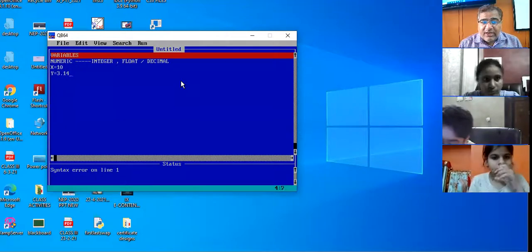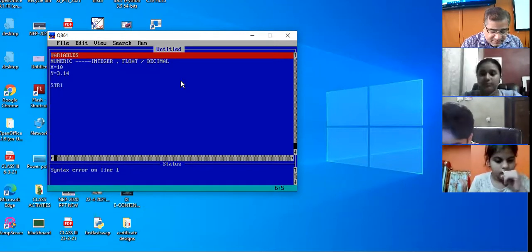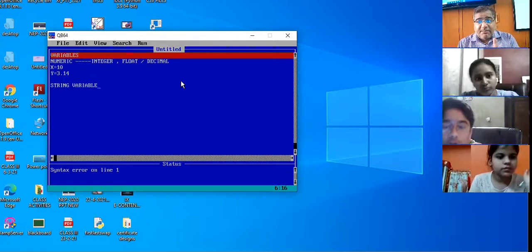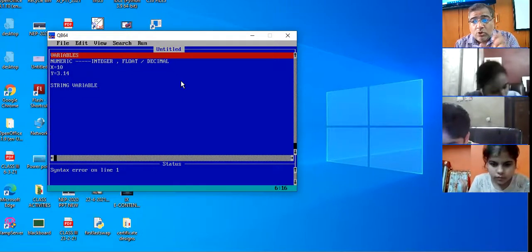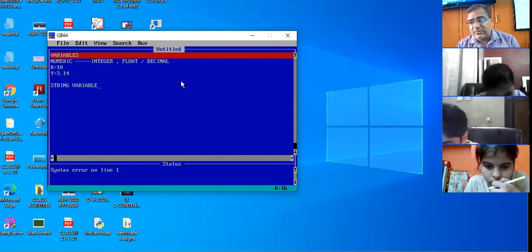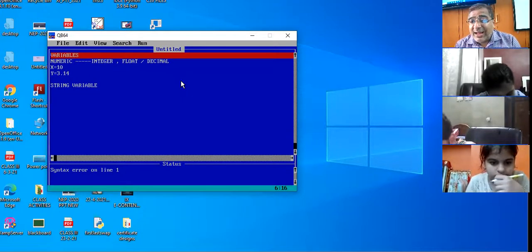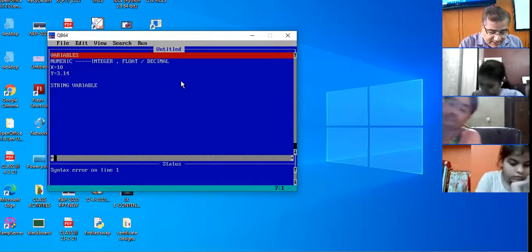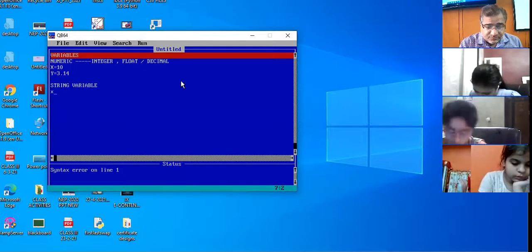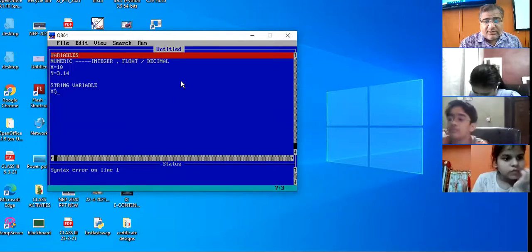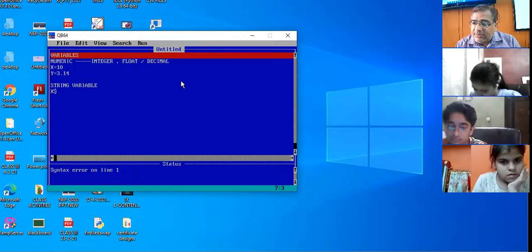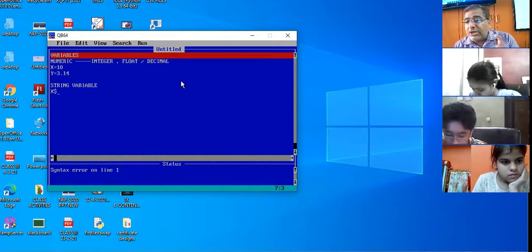The second category of variable is string variable. A string variable is used to hold a string. And how do we declare a string variable? Suppose X$. After the string variable name, we put a dollar symbol.